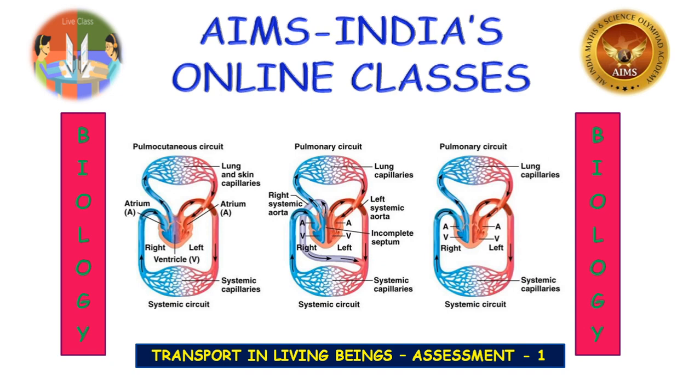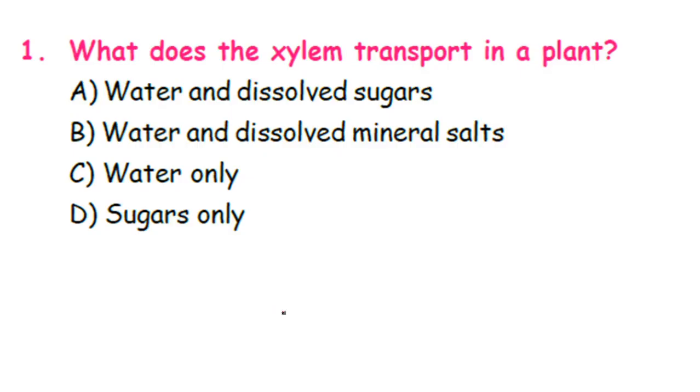So what is the ascent of sap? Water in the plants is transported, or the ascent of sap takes place, through the xylem tissue of the plants. It is the upward movement of water and minerals from the root to the topmost part of the plant. It may be the leaf or it may be the tip of the stem. So children, let us discuss the questions and the solutions.